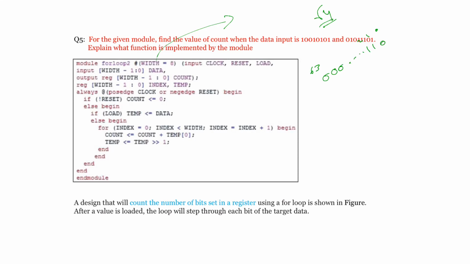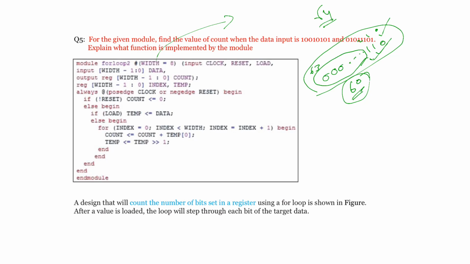Now the data input is this much. So during the first clock cycle you will check data of 0, the second clock cycle data of 1, the third clock cycle data of 2, and from the fourth clock cycle onwards there are always zeros only. Unnecessarily you are wasting 60 more cycles to get the final output, isn't it?